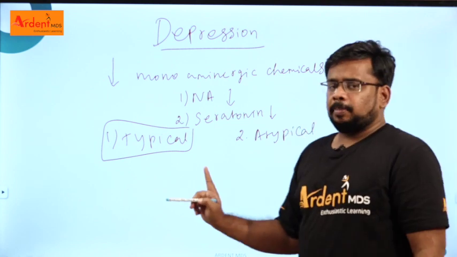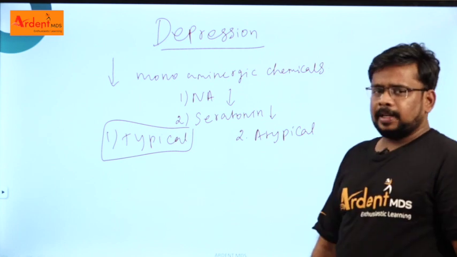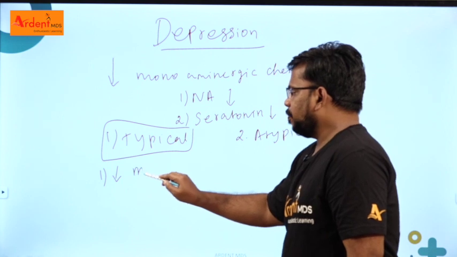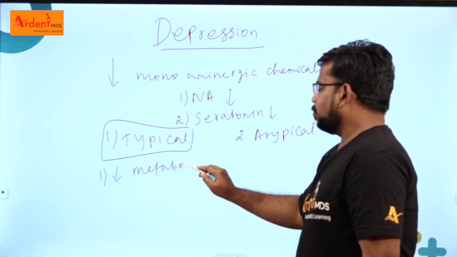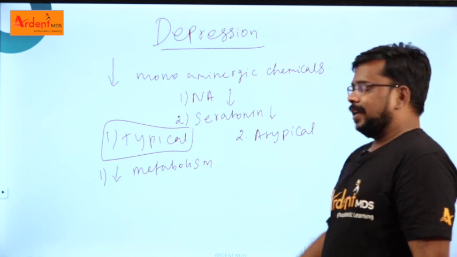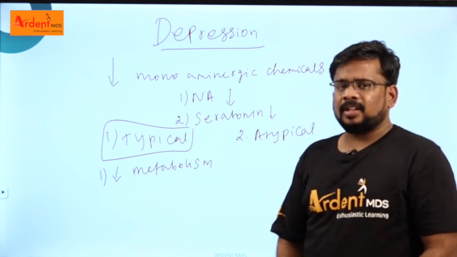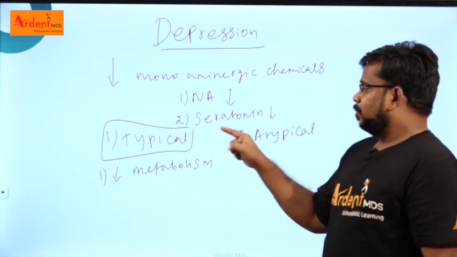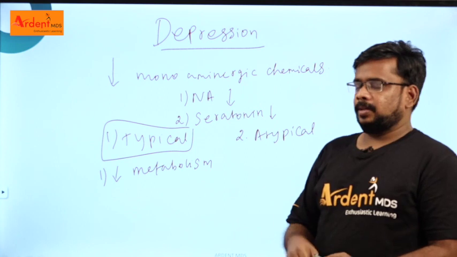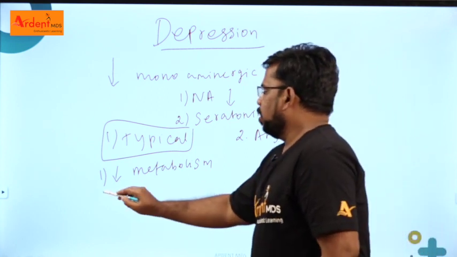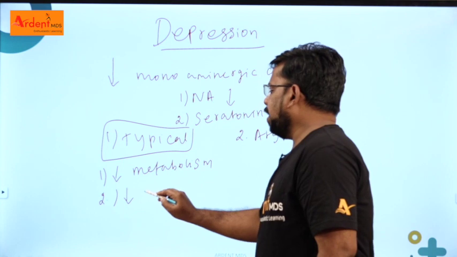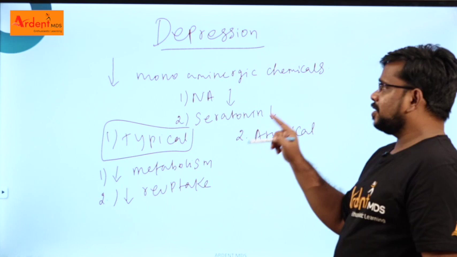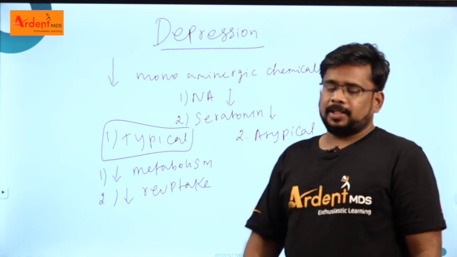Typical antidepressants either decrease the metabolism, meaning the breakdown, of these monoaminergic chemicals, which increases the chemicals, or decrease their reuptake into the neuron.